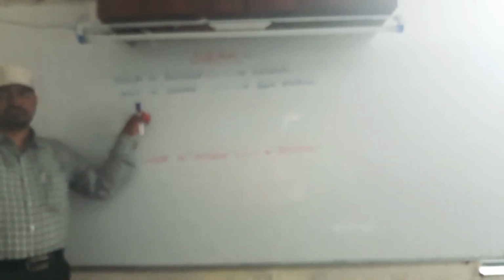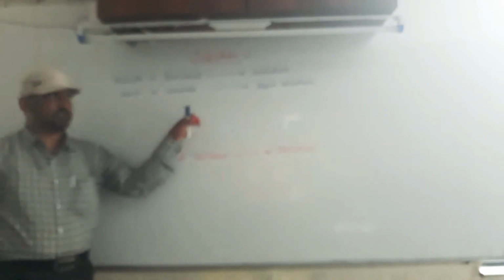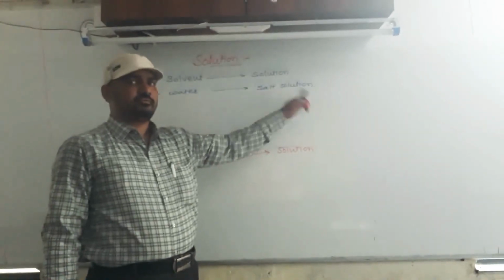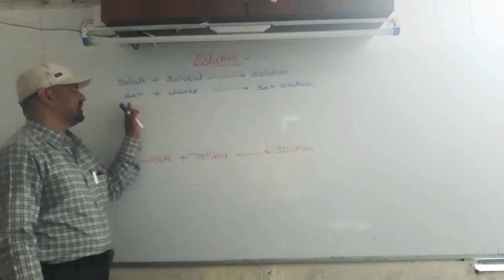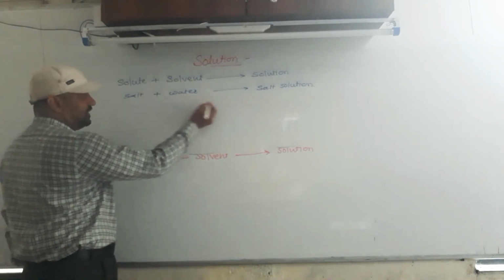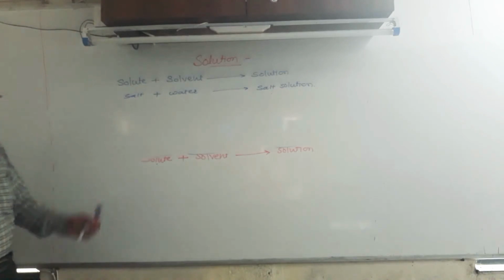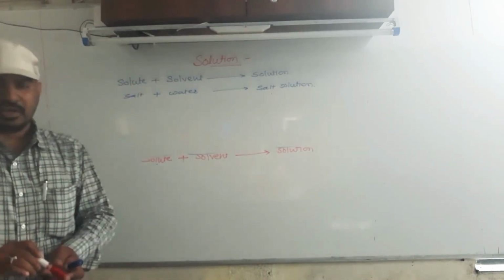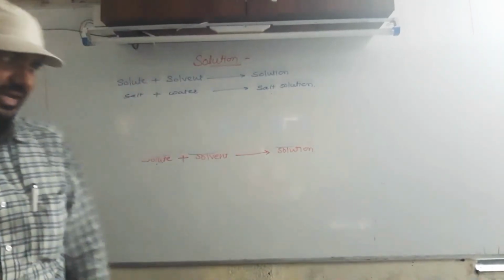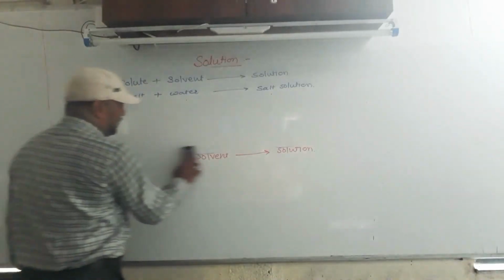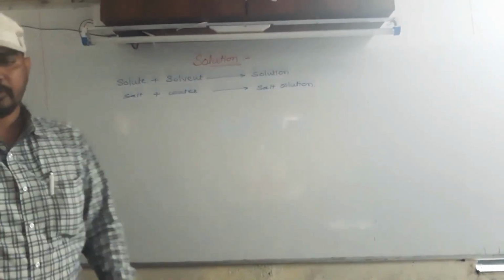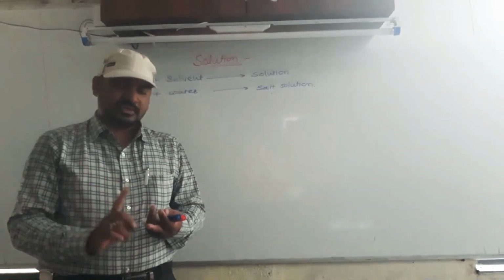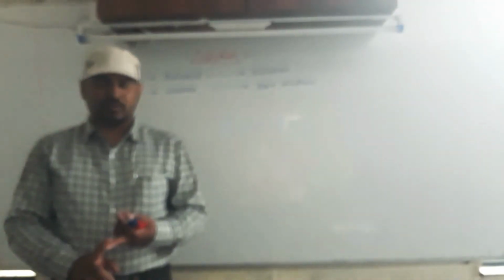First, salt is the solute, water is the solvent, and both combined, when salt dissolves in water, form salt solution. Means solute, solvent, and solution. Then we start the classification of solution. Classification of solution depends upon: first, amount of solute; second, type of solvent;